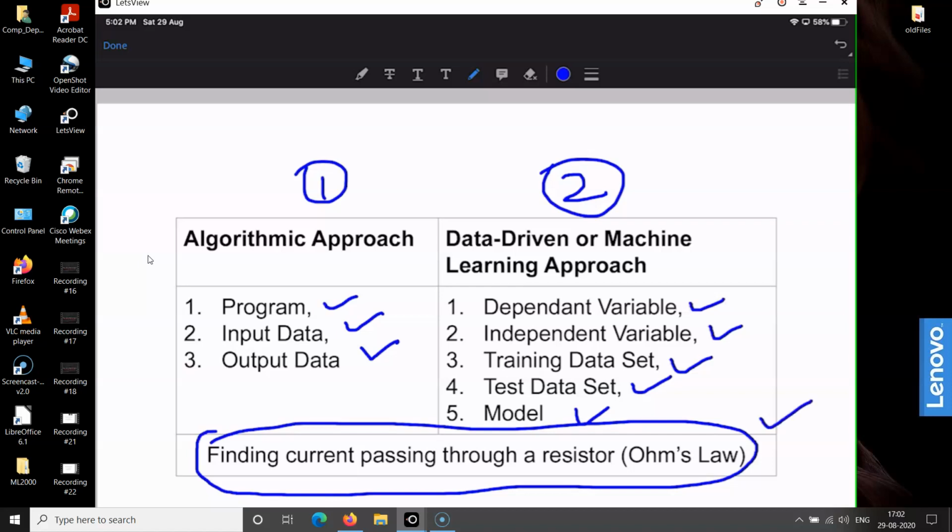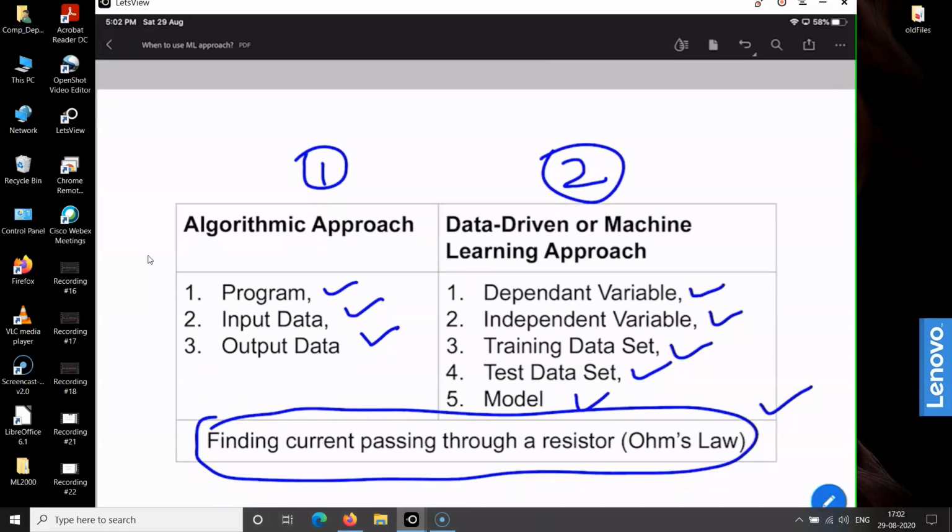This example may create an impression that by using both approaches we can solve any software problem, or we can design any application. But that is not the case. There are certain situations in which the algorithmic approach is the most appropriate, and there are certain situations in which the data driven or machine learning approach is the most appropriate one.